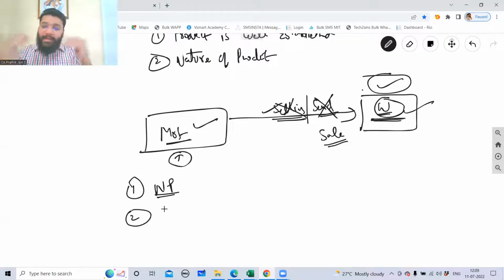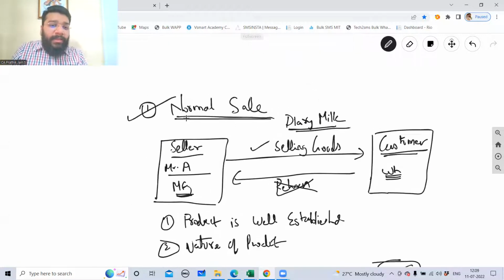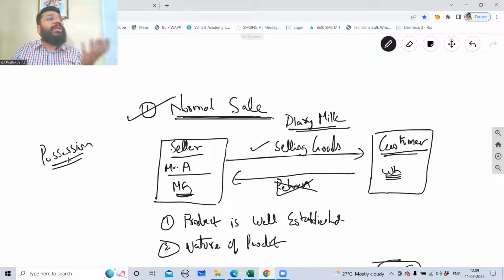So are you able to see a difference between normal sale and this sale? This is a normal sale. In a normal sale, the moment the goods have been handed over to the customer, the possession has been given. You understand what is the meaning of possession? Possession means the person who is possessing the goods, who is handling the goods. Here, until I sell, the manufacturer is having the possession of goods. The moment the goods have been handed over to the customer, possession has gone to the customer now.